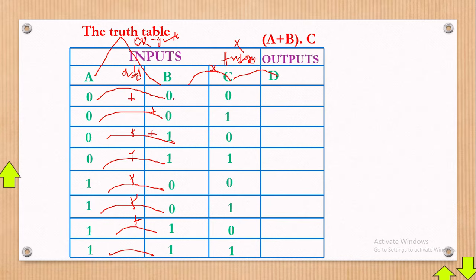Like say for example, 0 plus 0, you get a what? You get a 0. 1 plus 0, you get a 1. 0 plus 1, you get a 1. 1 plus 0, you get a 1. And 1 plus 0 again, you get a 1. And 1 plus 1, you get a 2.